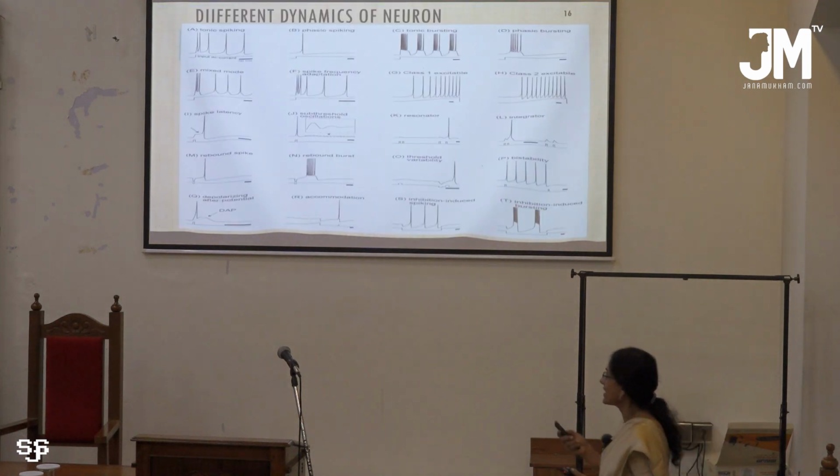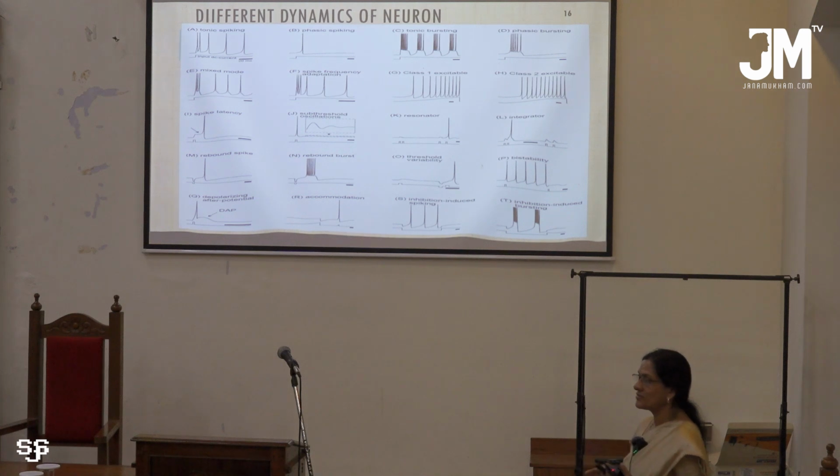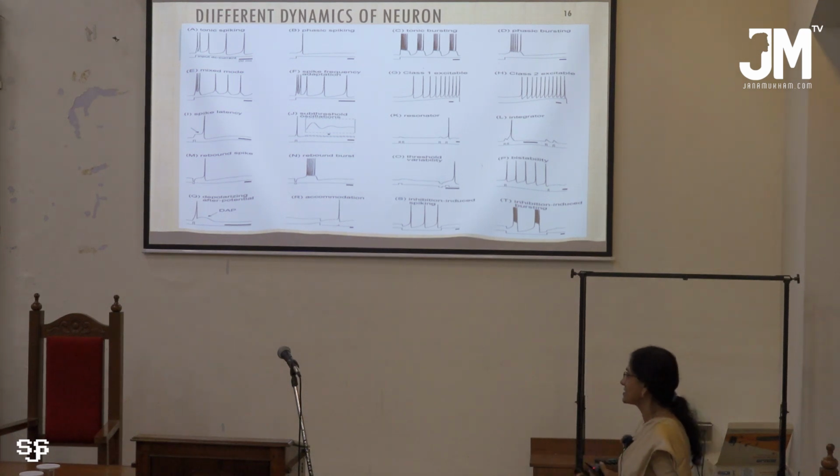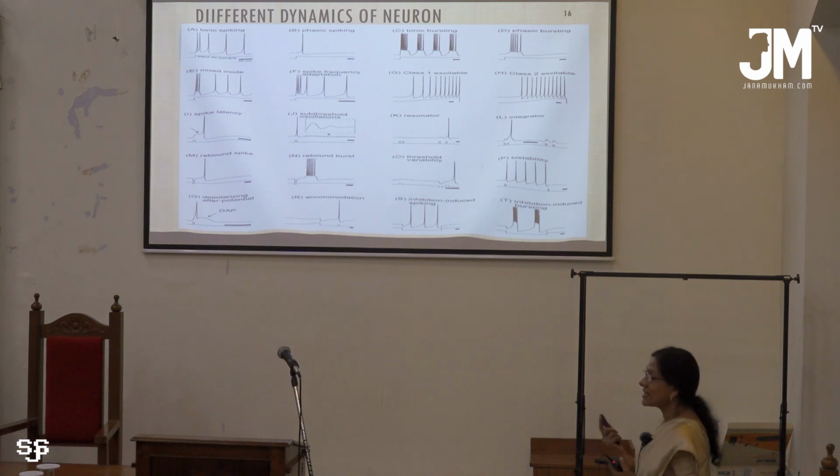Now, these are the different dynamics of a neuron. A neuron can spike regularly, or an input DC current may cause a spike and after that it will be at rest, or it may give a burst of spiking at regular intervals, and that is tonic bursting. And in phasic bursting, first there will be a burst and after that it will be at rest. All the others are well explained by the figure itself.